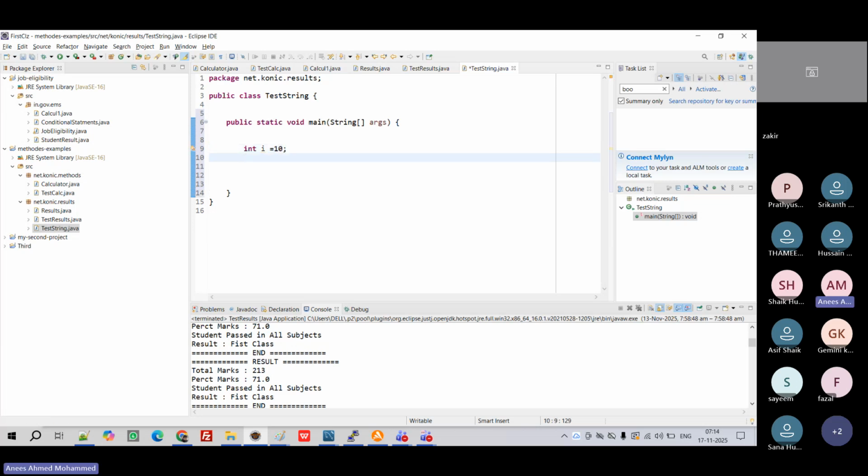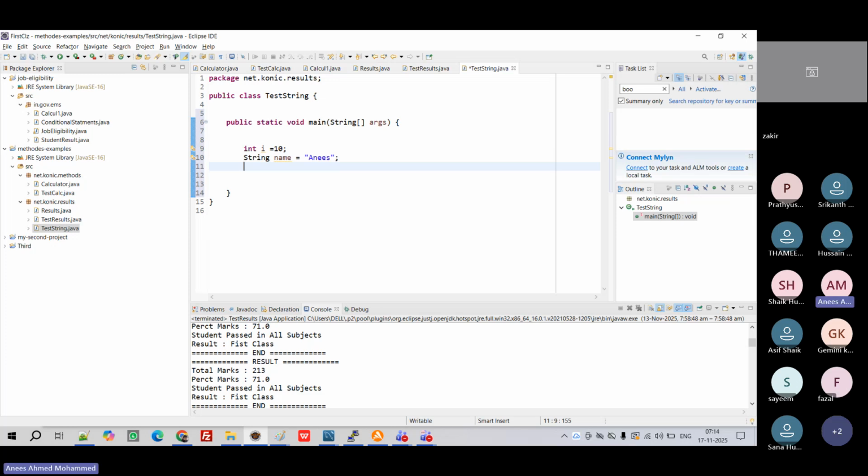Now we are going to define one string. In double quotes, we need to write Anis. This is a series of characters. I can write String name is equal to Anis. It's a series of characters. If you are going to Java, C or C++, they will not be using any concept called string. They have a character array. We'll discuss what is an array.